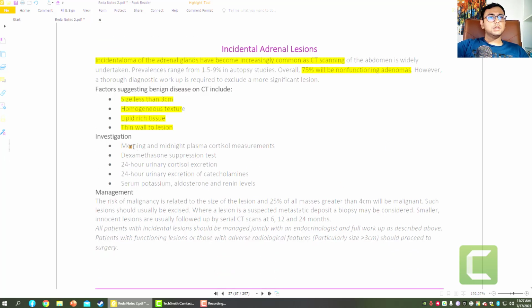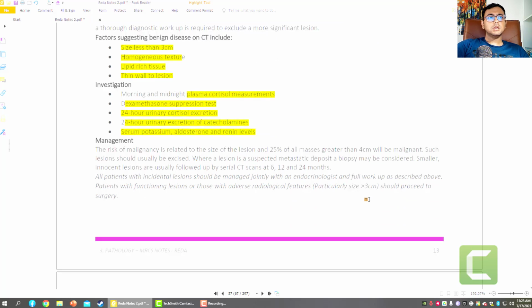Okay. Now the investigation: morning and midnight plasma cortisol level. We should know the cortisol level. Dexamethasone suppression test, 24-hour urinary cortisol excretion, 24-hour urinary excretion of catecholamines, and serum potassium, aldosterone and renin levels. Now the risk of malignancy is related to the size of the lesions, and 25% of all masses greater than 4 cm will be malignant.